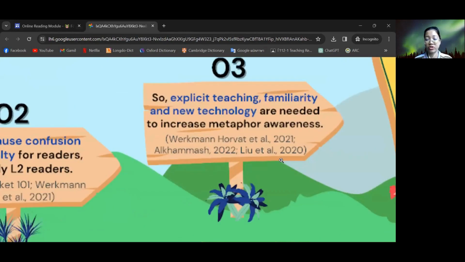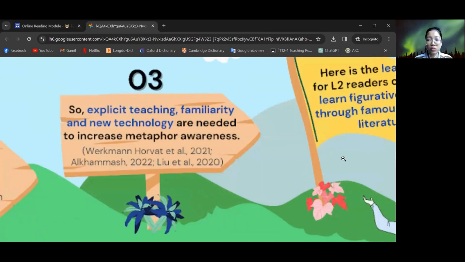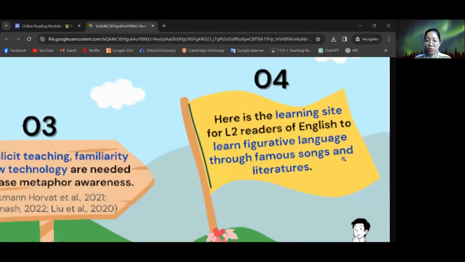To solve this problem, the teacher should provide explicit teaching and also familiar material or novels that the students have heard before, and also integrate new technology to increase the metaphor awareness of the students. That's why I created this site to help L2 readers learn figurative language through famous songs and literature.